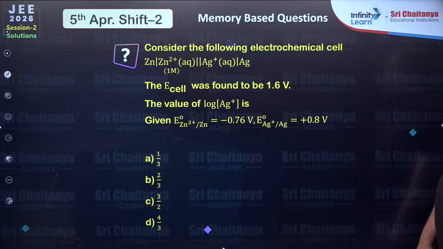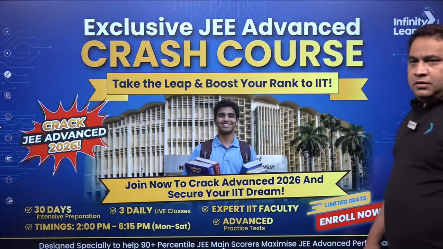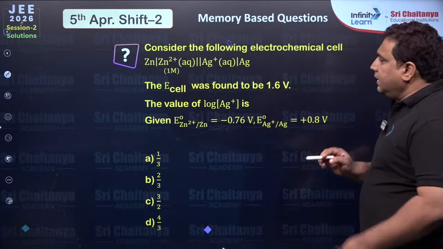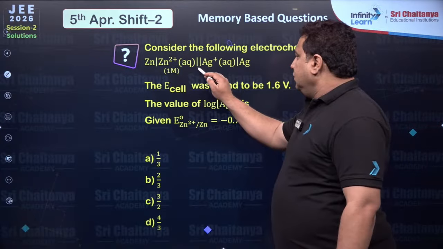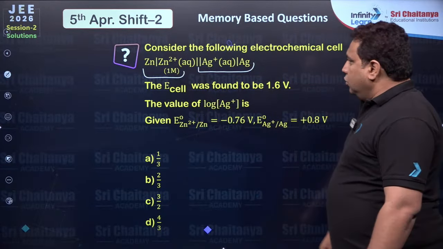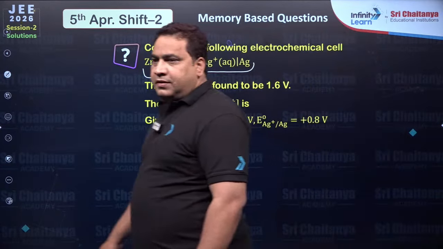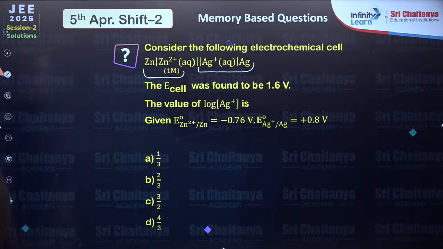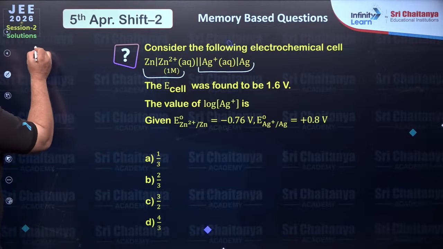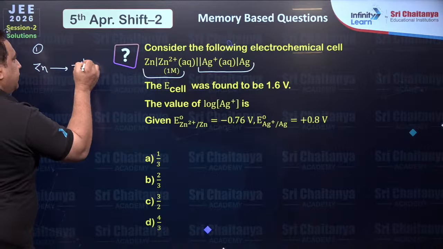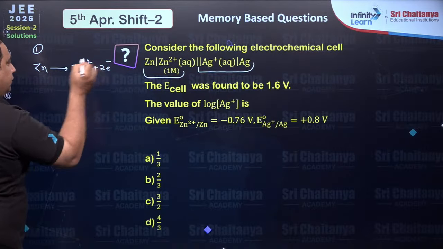Right. Next. Our last question is there. Everybody can see this is a cell representation. So first step, what you have to do, tell me everyone. Step number 1, zinc gives Zn2+ and 2 electrons.